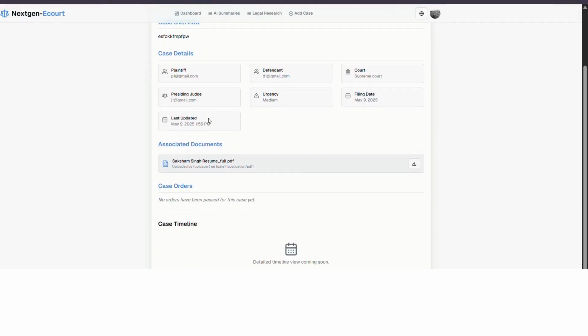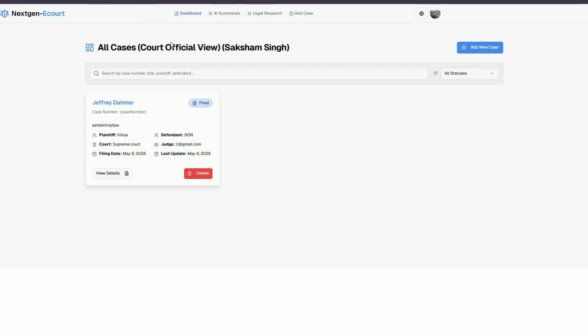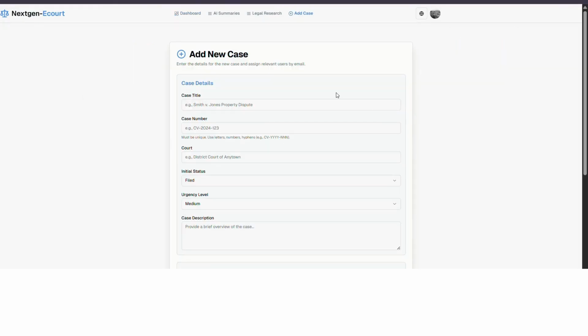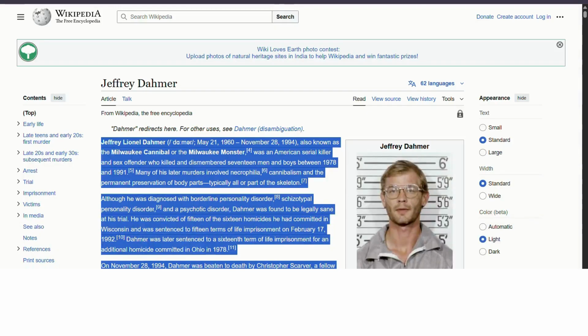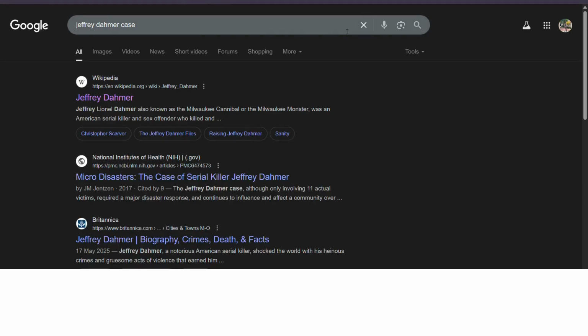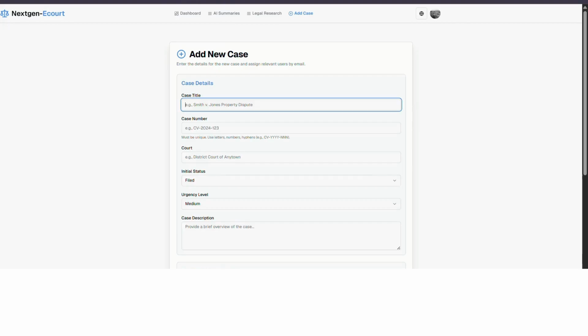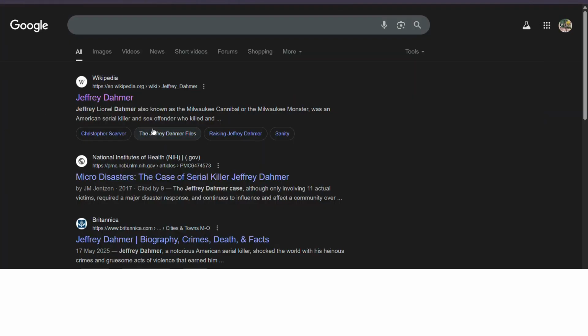So let's create a new case. Here there is an option of add a new case, so I'm clicking on that. Now I can add any new cases. So let us take the case of anything. Let us take this particular case.